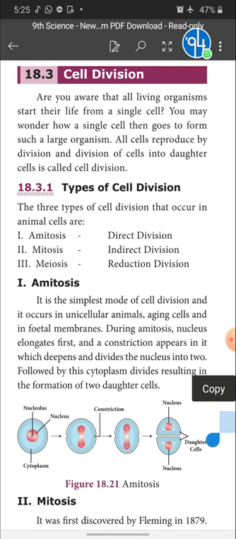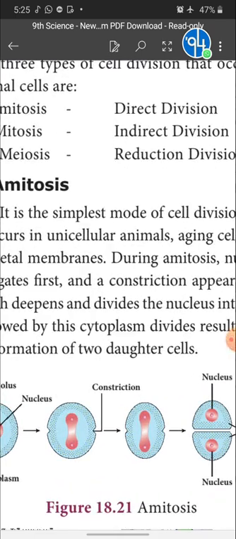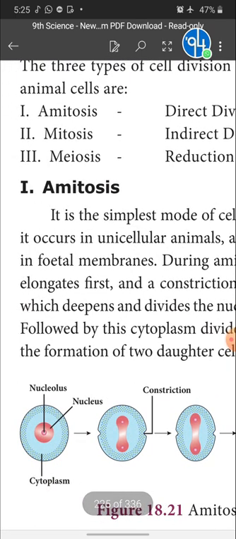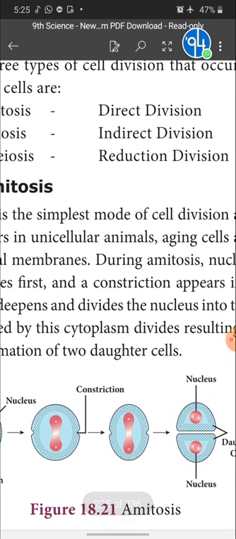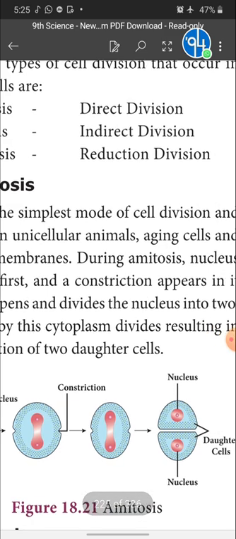What happens during amitosis? First the nucleus elongates and a constriction appears in it, which deepens and divides the nucleus into two. See the second diagram: the nucleus elongates in its structure and then constricts in the middle.